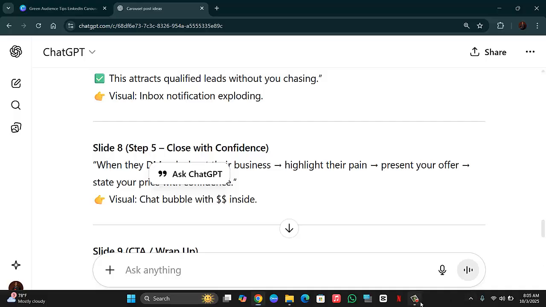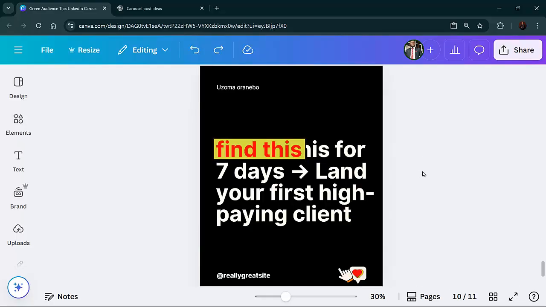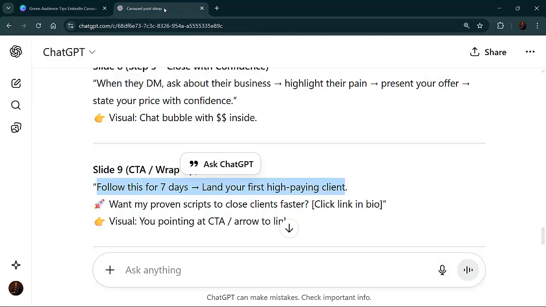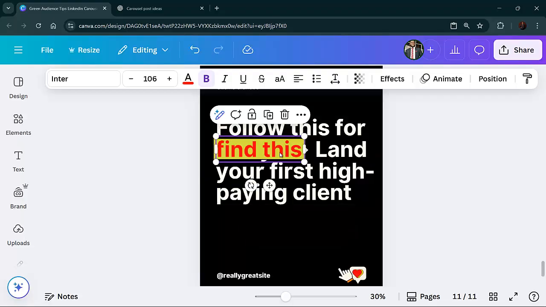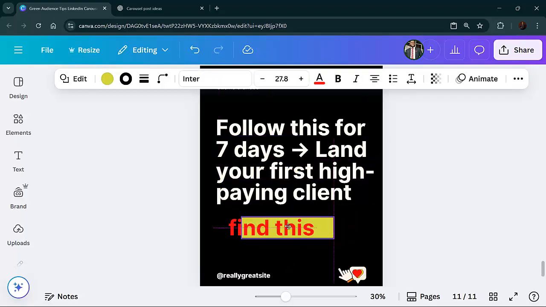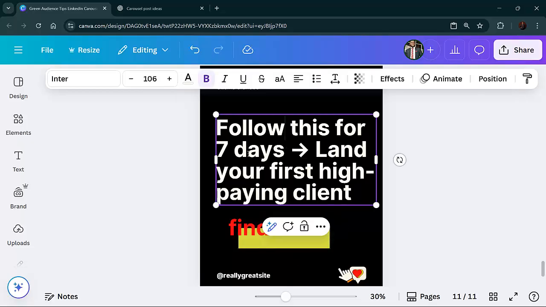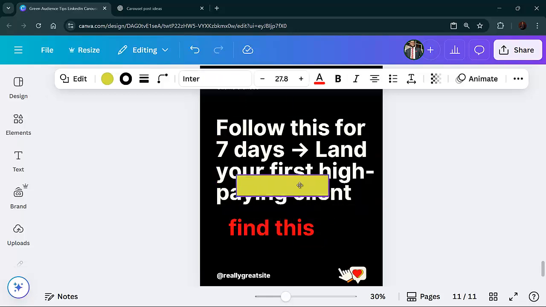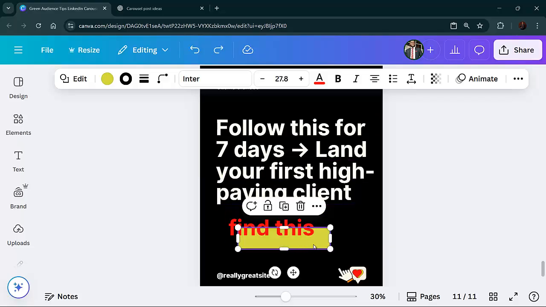So keep working with me as we go. So we are in the last place. We are already done with the content. So ChatGPT says in the last carousel we should do a call to action. So let us do that. So after designing, the next thing is to just let people follow you and all that. So follow this 7 days equal to land this thing. So we are going to use this thing at the back of this place.